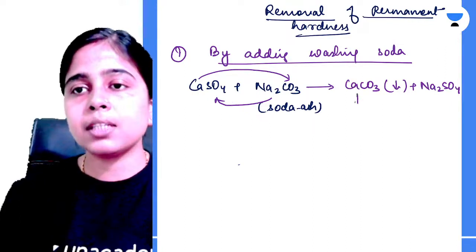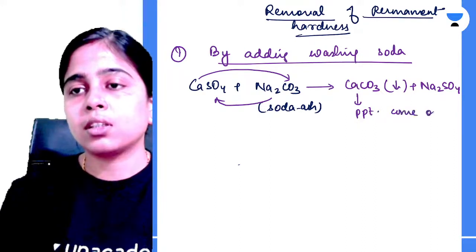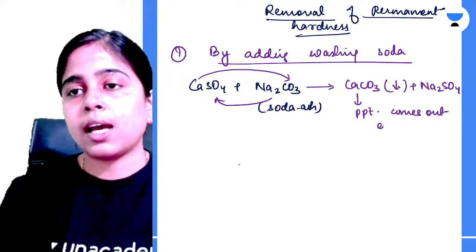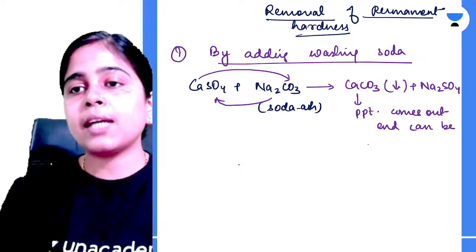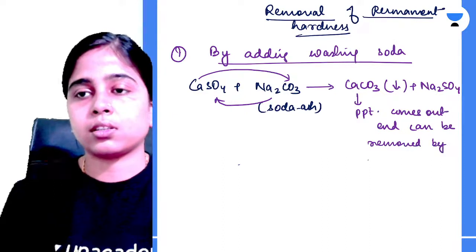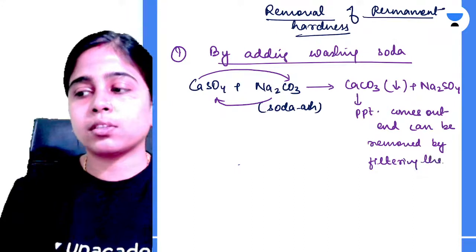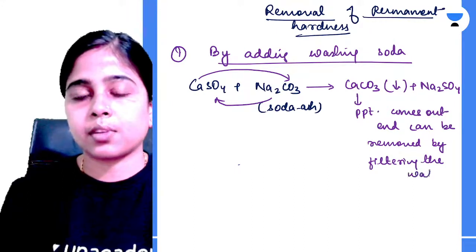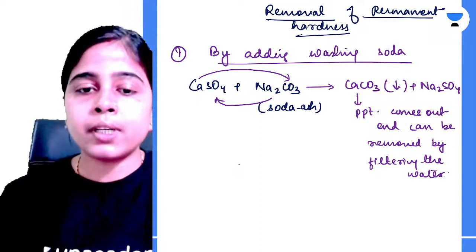This calcium carbonate comes out as a precipitate and can be removed by filtering the water. Clear? In this way you can remove your permanent hardness.